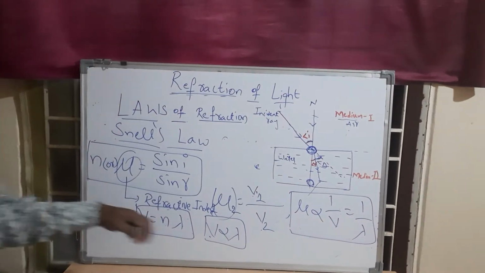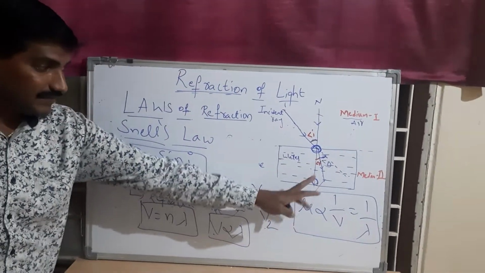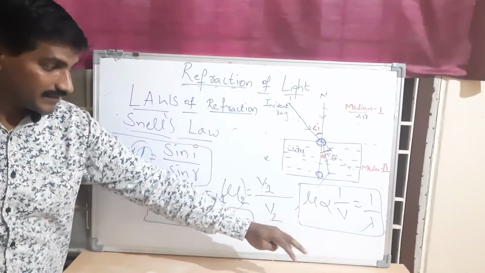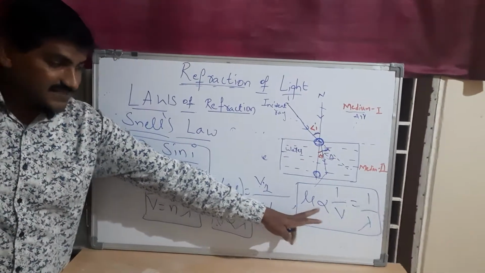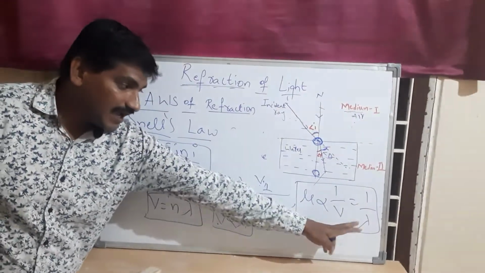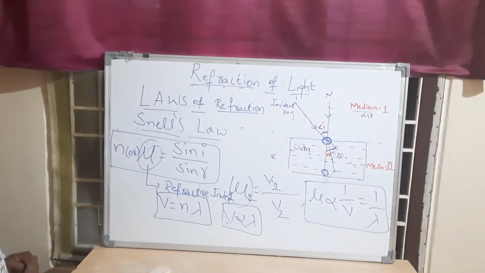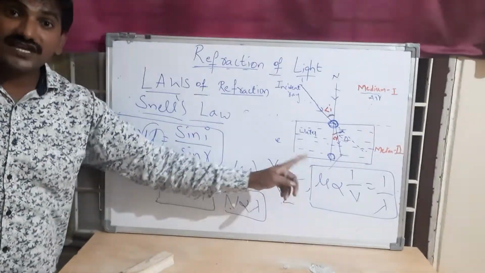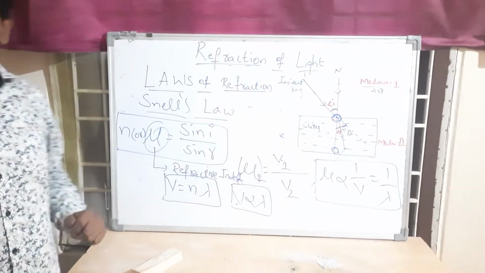The refractive index depends on the optical density of the medium, and it also changes with the temperature of the medium.